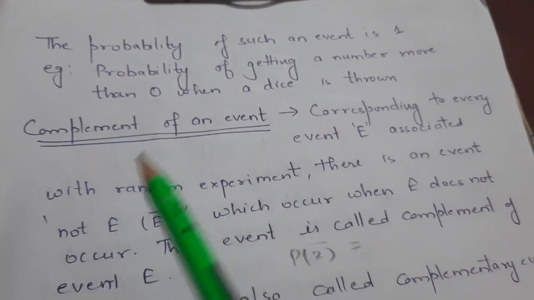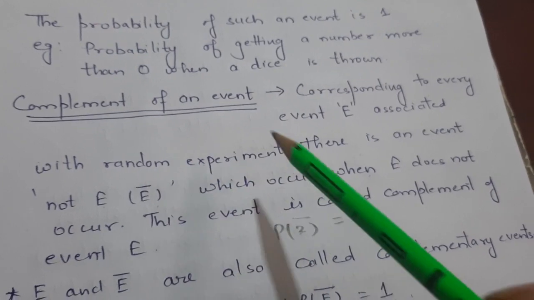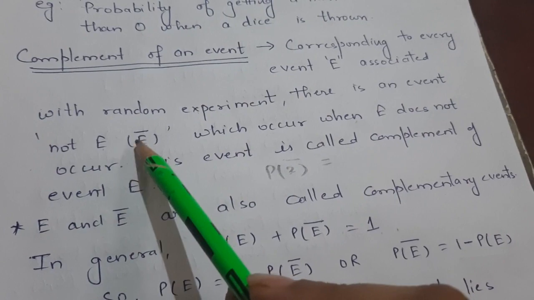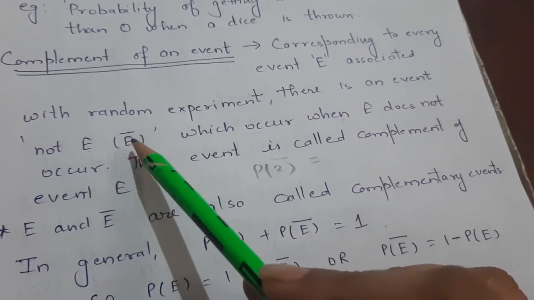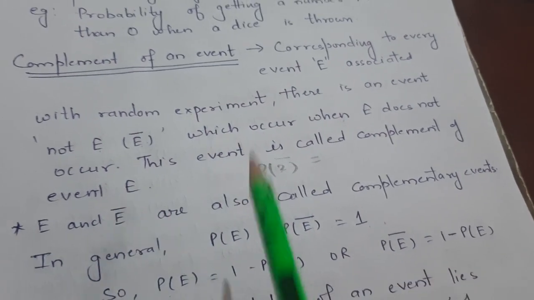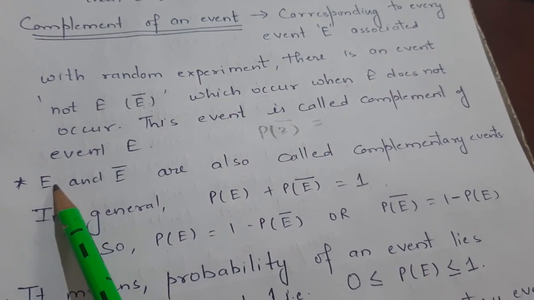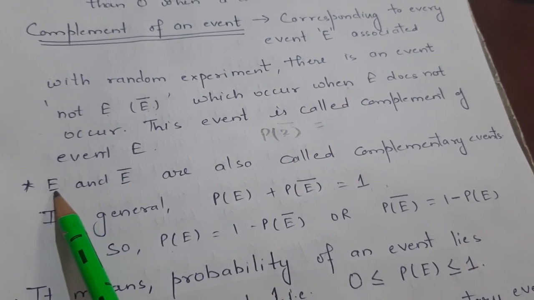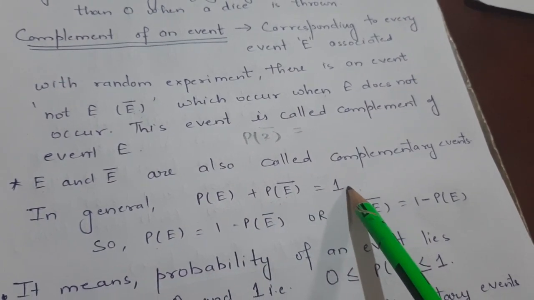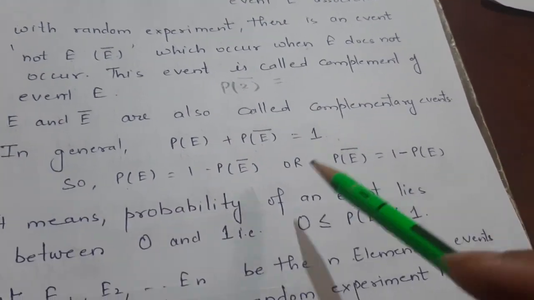What is the complement of an event? Corresponding to every event E associated with a random experiment, there is an event not E. That means the event cannot happen, and this not E occurs when E does not occur. Such an event is called the complement of an event. The probability of happening of an event and the probability of not happening of the same event add up to 1. E and E bar are both called complementary events.